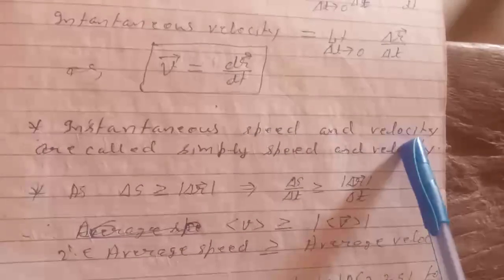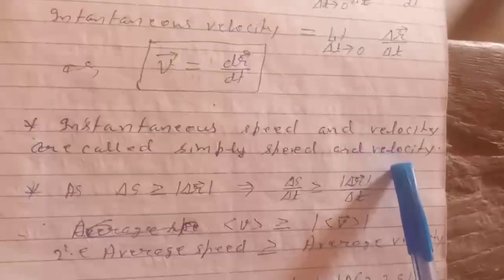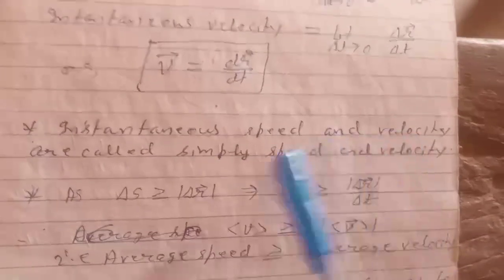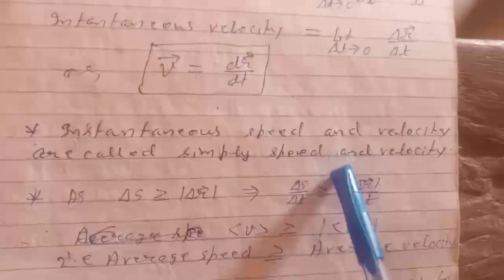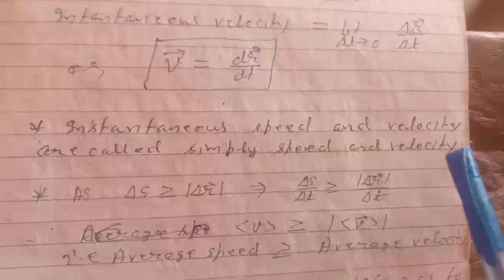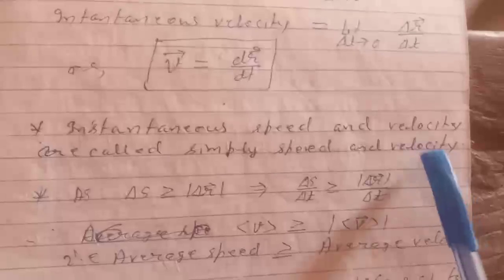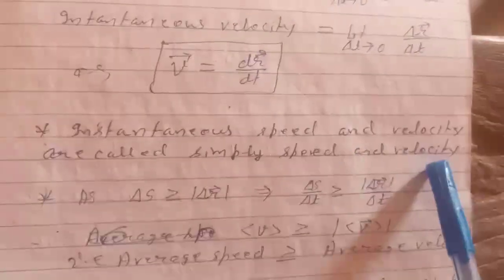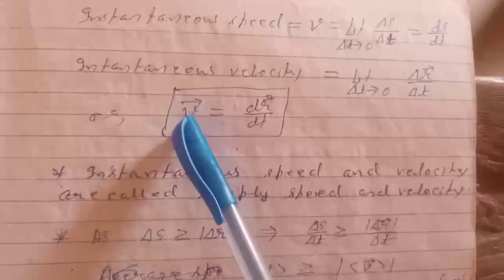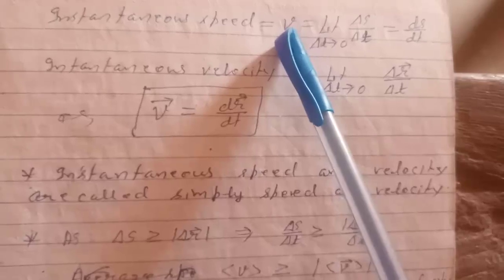Instantaneous speed and velocity are called simply speed and velocity. If we say speed, it means instantaneous speed. Also, if we say velocity, then it represents instantaneous velocity given by this formula: velocity vector v = dr/dt, and speed, which is not a vector but a scalar, is ds/dt.